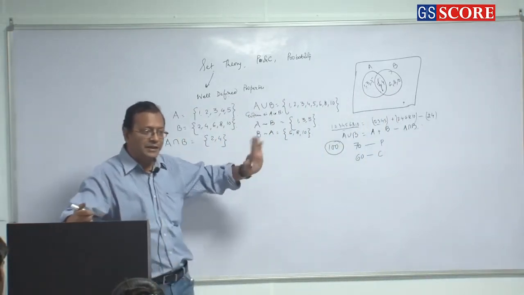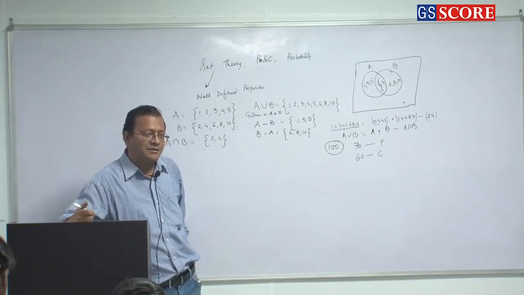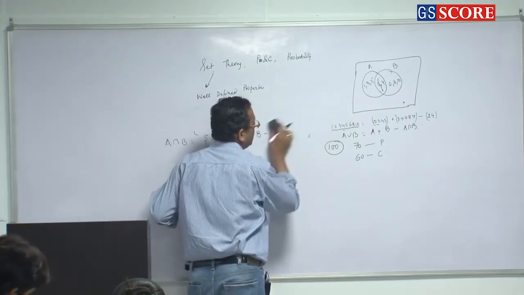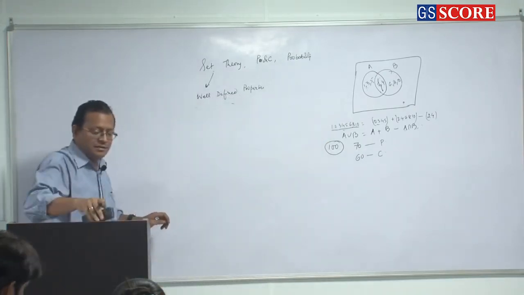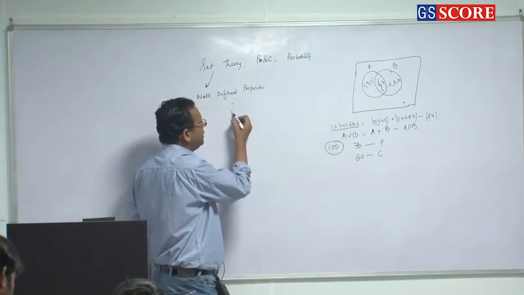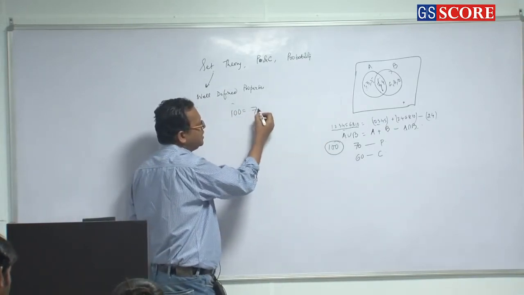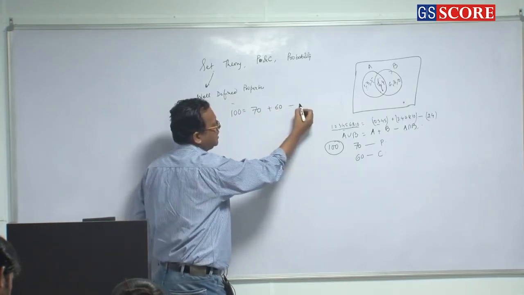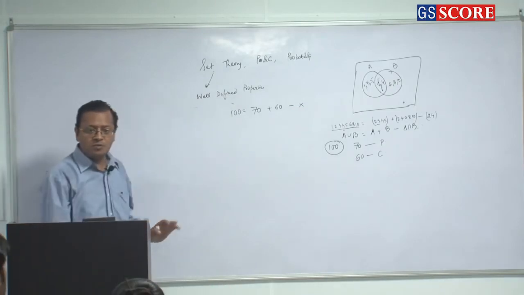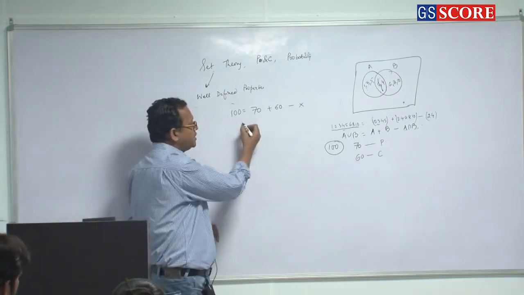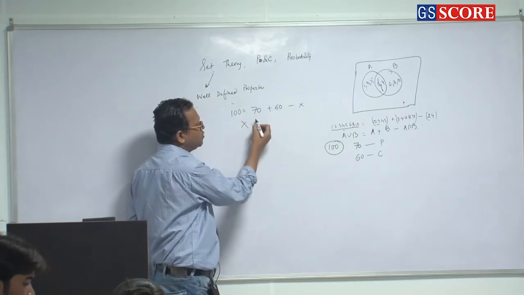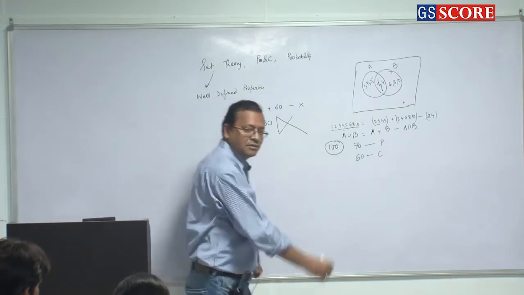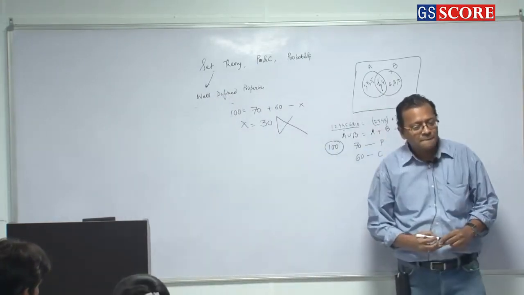Both means intersection. 30? Okay. So how did you say 30? You said, sir, this is A union B is 100, this is 70, this is 60, and this is say X, where X is the number of students who pass in both the subjects. And when you solve it, X comes out to be how much? 30. Isn't it? Why?